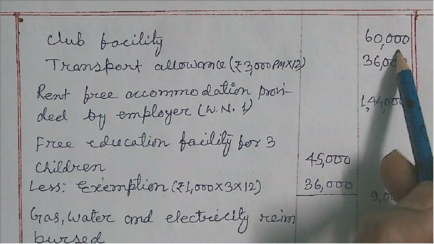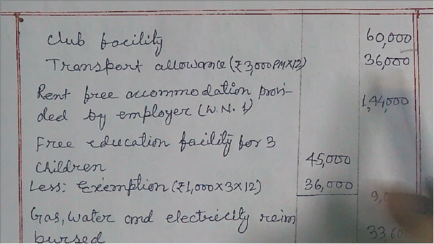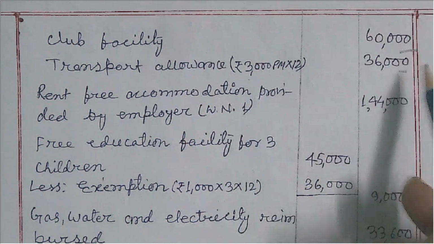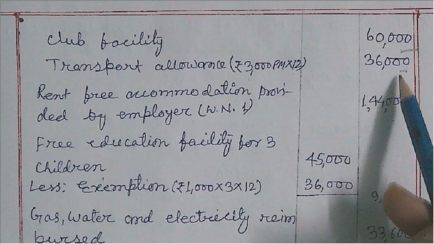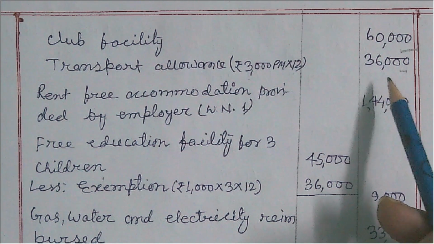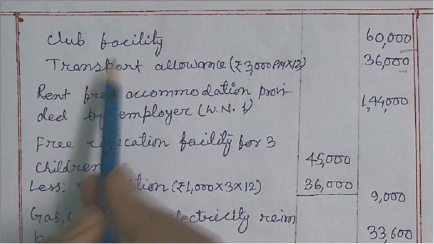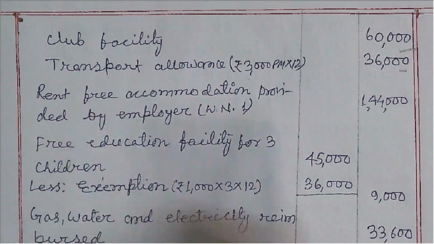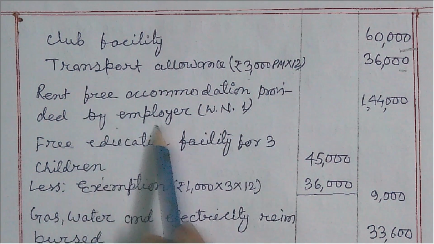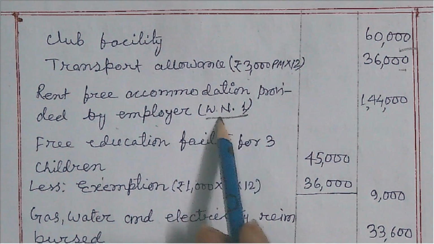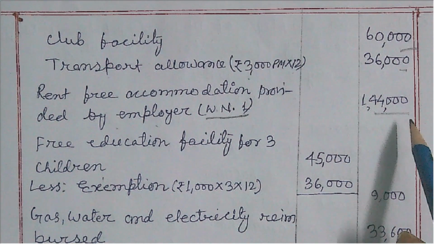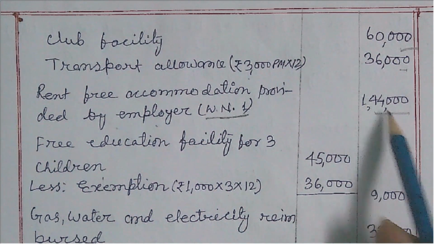Club facility 60,000. Transport allowance 3,000 into 12, 36,000. Since it is not given in the question that he is physically challenged, no deduction. Rent-free accommodation provided by employer, working note number 1 is given, 1,44,000; I will explain it in the working note.